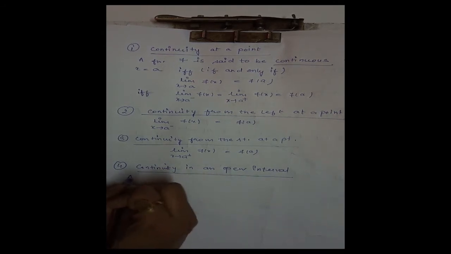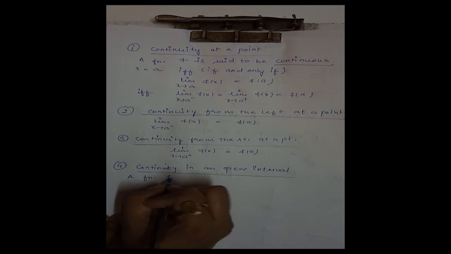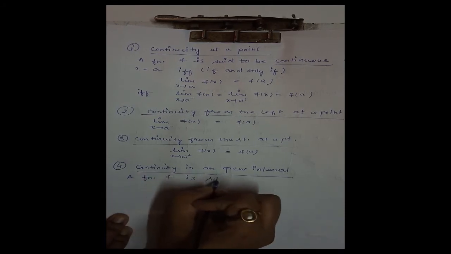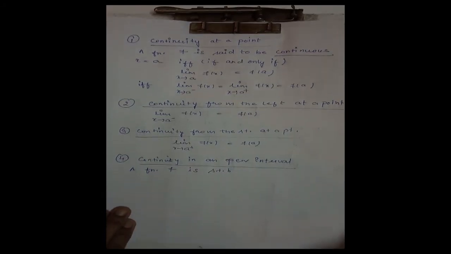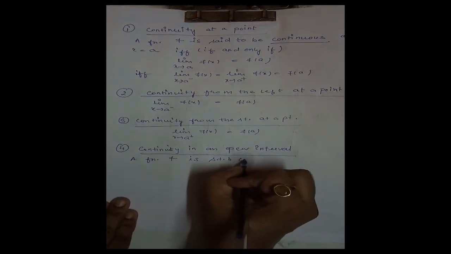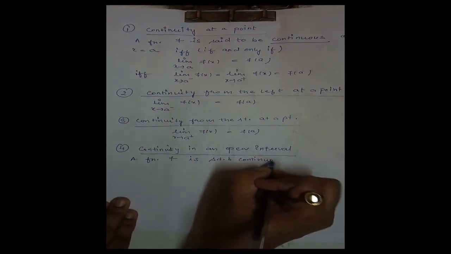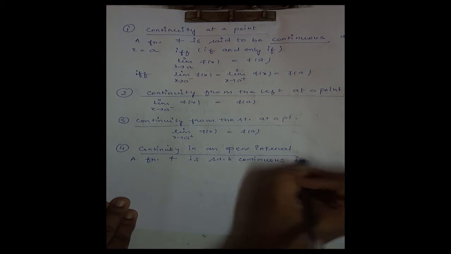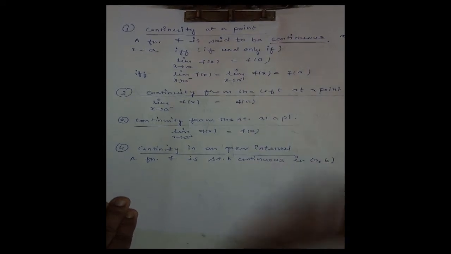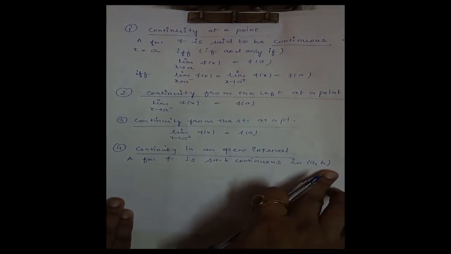A function f is said to be continuous in an open interval AB. In an open interval means points A and B are not included.